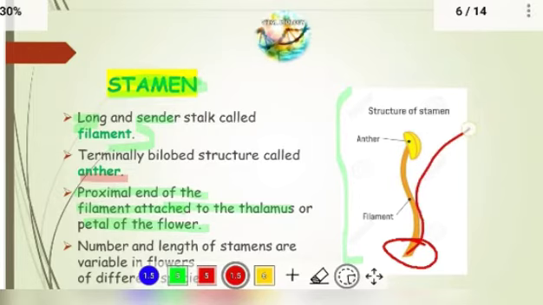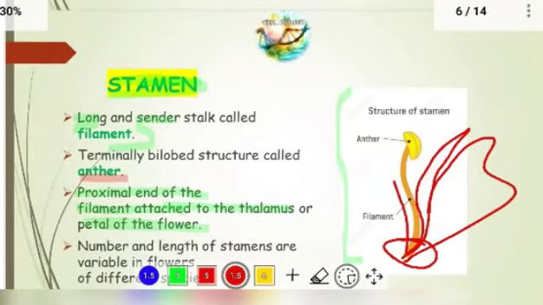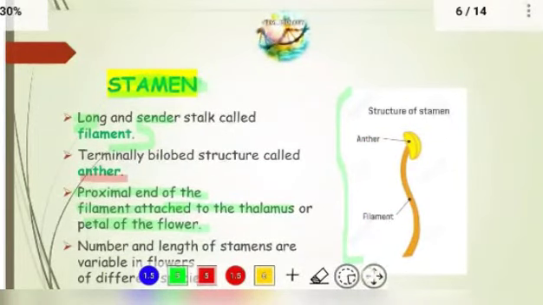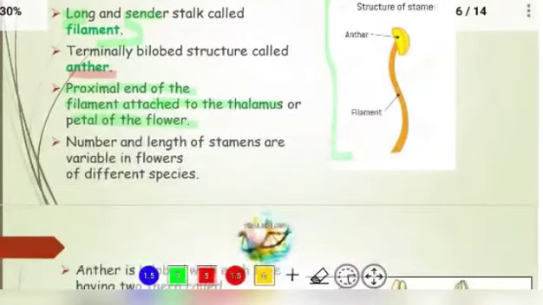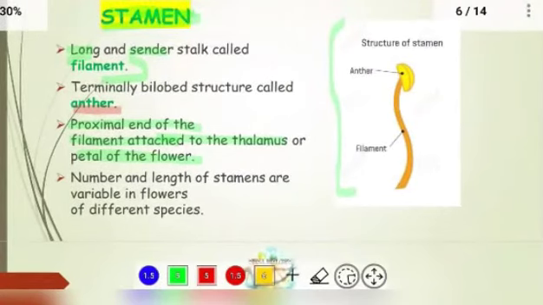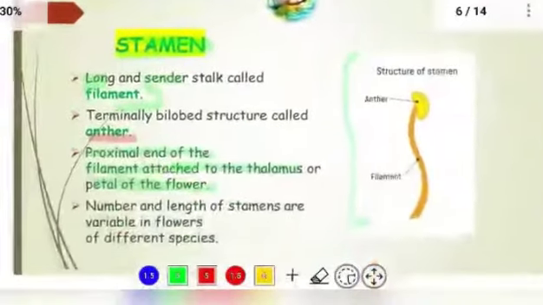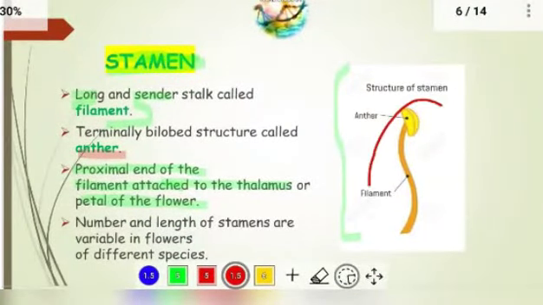So here the petals will be, right? In this way the petals are present. Here you can observe the end of the structure, that is the proximal end of the filament, present at the petals. Okay, so this is the thing. Let us move on to the next point, that is the number and length of stamens are variable in flowers of different species. So all the stamen structures will not be of the same size, number and length.